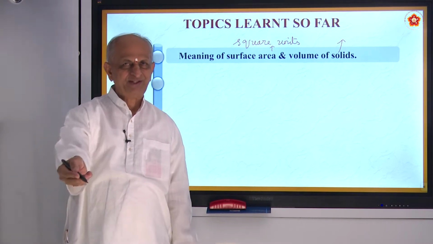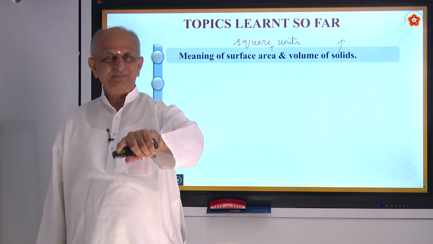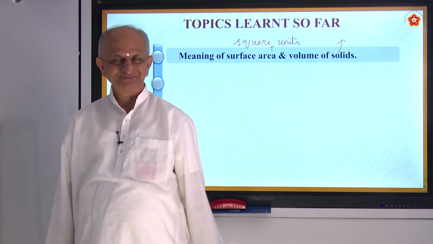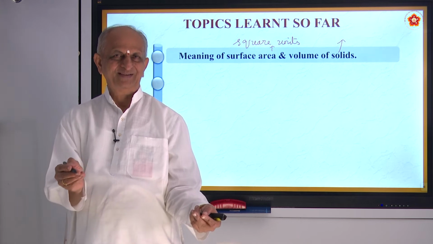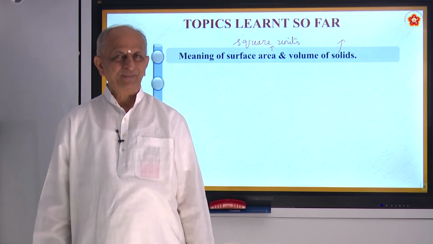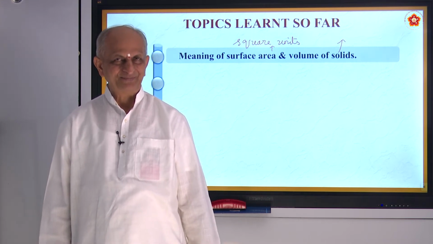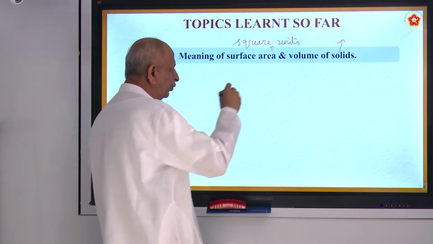For example, you are sitting there. Before you sat, that place was empty. The space was empty. When you sat there, your volume has occupied the space, is it not? So the space occupied by the solids is called volume.